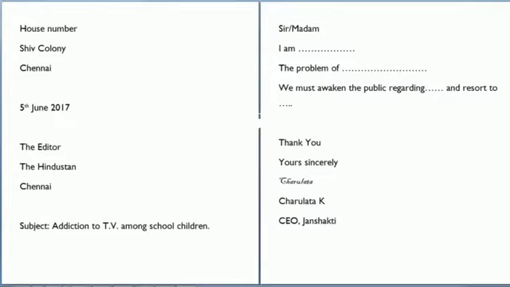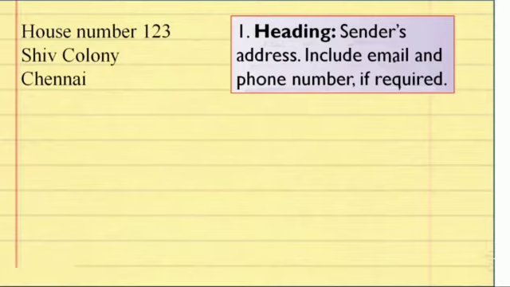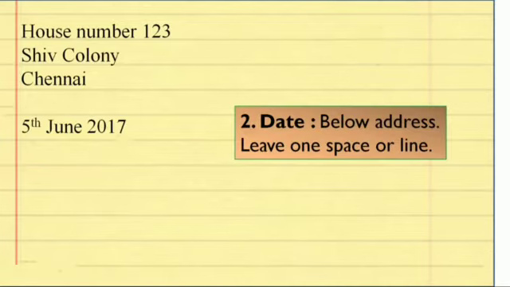Now let us see the format one by one. So first of all we have the sender's address. Here you just see it again: first of all we will write the house number, then the name of the colony, and then the name of the city. Or if it is required, then the phone number or mail ID can also be written, but it is not mandatory.